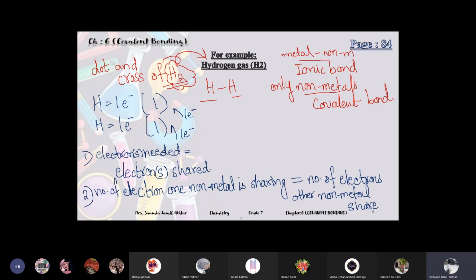If one element is sharing one electron, then the other element will also share one electron. So these are two rules for covalent bonding.